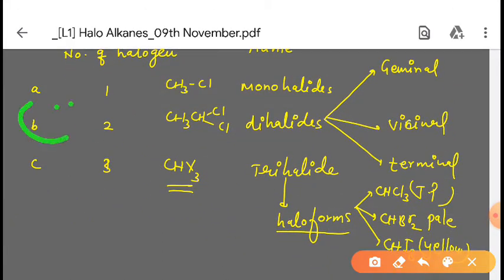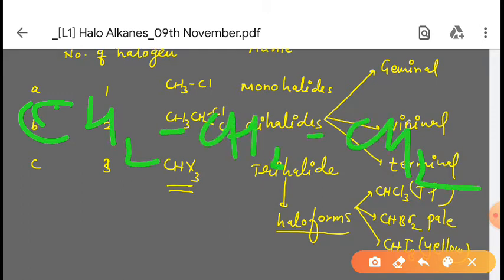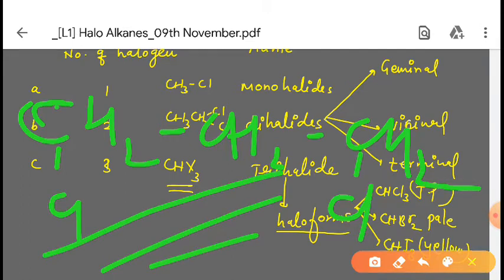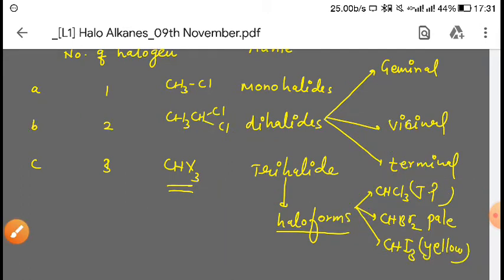Let me write it again. CH2 dash CH2 dash CH2, here one Cl and here again one Cl. So what will be the name of this compound? It will be trimethylene chloride. How we will write? Trimethylene chloride. So this type of compound is called terminal. I hope all of you have understood about geminal, vicinal, and terminal.